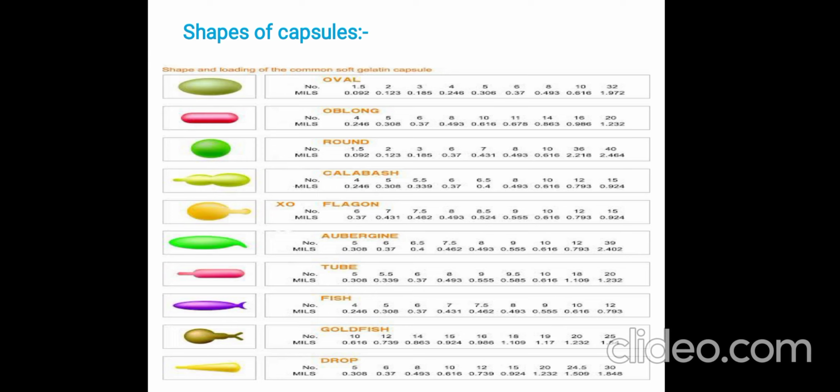Second is round soft gel standard. These types of soft gel capsules are composed of a curved line that fully encloses a space. This line is equidistant from the center of the capsule at every point. This type of capsule is similar to teardrops, existing in different sizes and colors. Next is oval soft gel capsule. These are shaped like a circle, though wider at one end compared to the other. It resembles the shape of an egg.